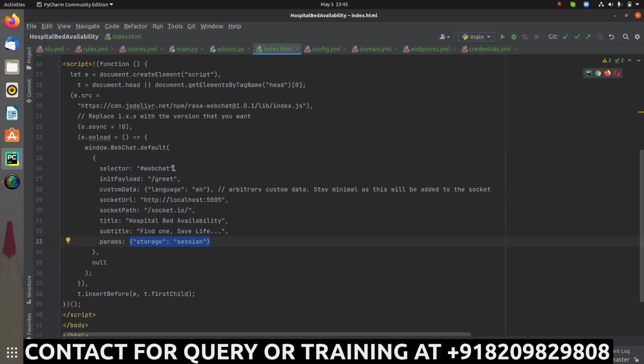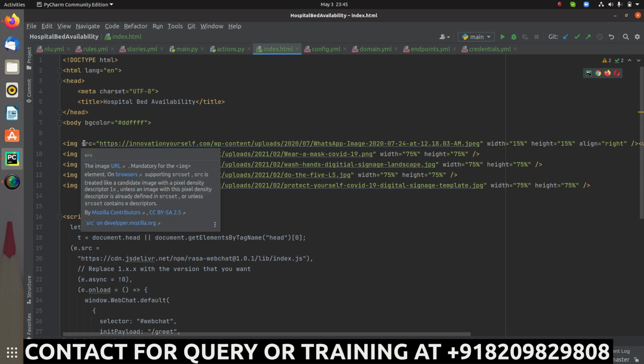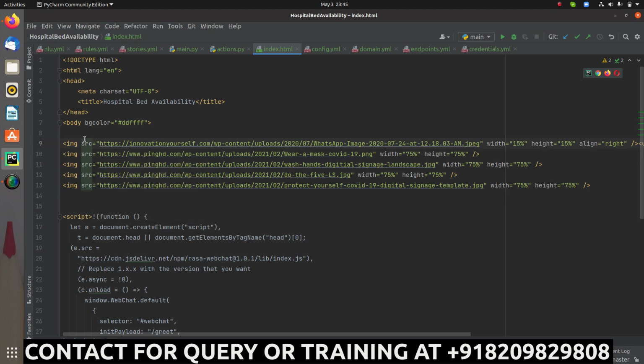Don't worry about the script and all. I will provide you the complete code, and I will provide the link in the description so that you can directly clone it and verify it by running it on your system. That is all you will be able to achieve after this. Also, to make it more attractive, I have added a few images that will help you save yourself from the coronavirus. That is the main motive of this video.